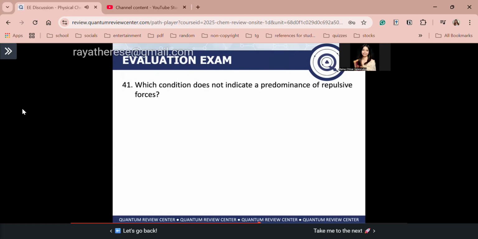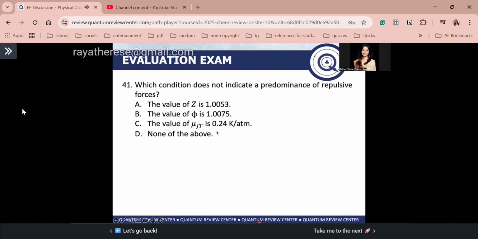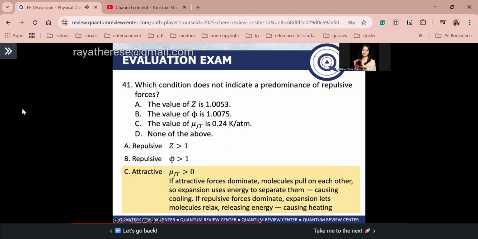Lastly, guys, number 41. Which condition does not indicate a predominance of repulsive forces? So we are given here A, the value of Z is 1.0053. B, the value of the fugacity coefficient is 1.0075. C, the value of the Joule-Thomson coefficient is 0.24 Kelvin over atmosphere. D, none of the above. So guys, again, for repulsive forces, tandaan, Z is greater than 1. Fugacity coefficient is greater than 1. Therefore, the mu JT for repulsive forces is less than 0. Tandaan nyo lang guys, diba?